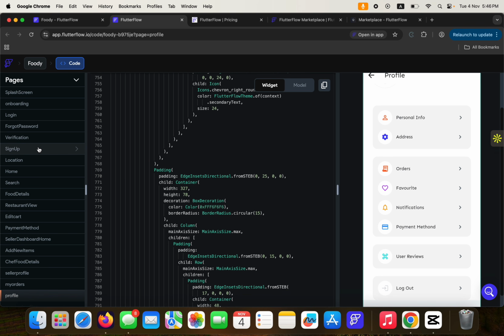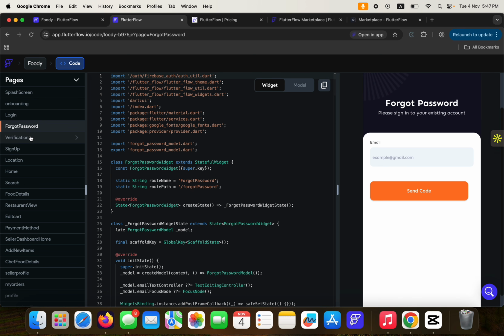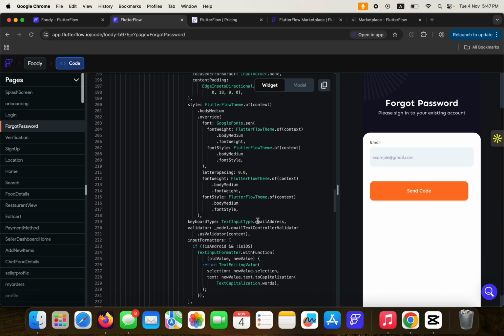Now if you see here, we have a lot of screens: the splash screen, onboarding, login, forgot password, verification, and lots of screens as well. And these are the codes that make up these screens.